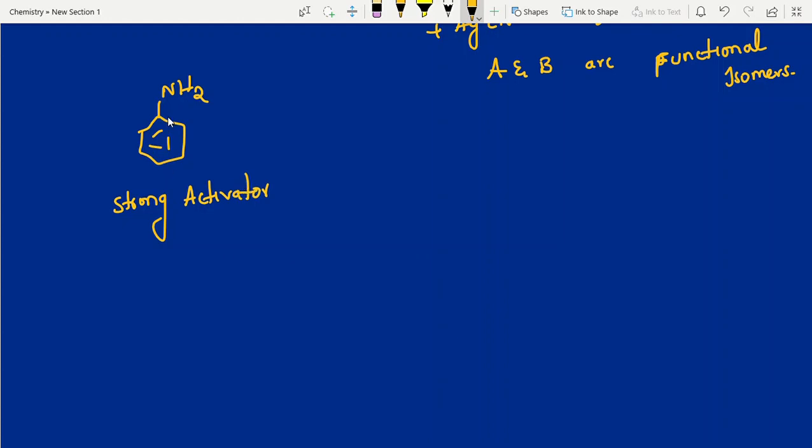Aniline is the stronger activator when compared to phenol. This one we are going to treat with NaNO2 plus HCl. Actually, here we need nitrous acid, HNO2. HNO2 and this mixture, both actions are the same. Sometimes they give this mixture, sometimes they give HNO2, both are the same.